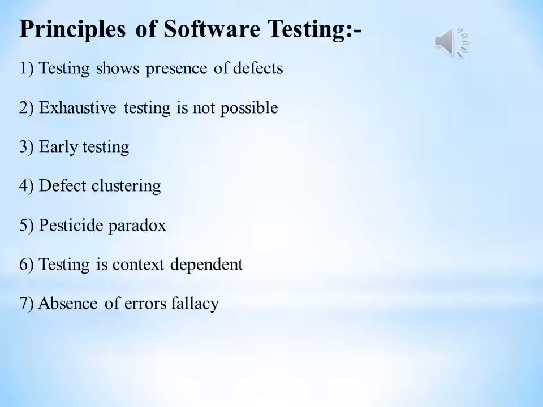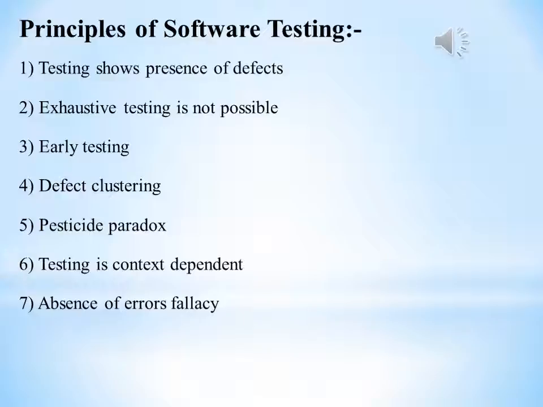Exhaustive testing is impossible, meaning the software can never be tested with every test case. It can test only some test cases and assume that the software is correct and will produce the correct output in every test case. If the software were tested with every test case, it would take more cost, effort, etc., which is impractical.